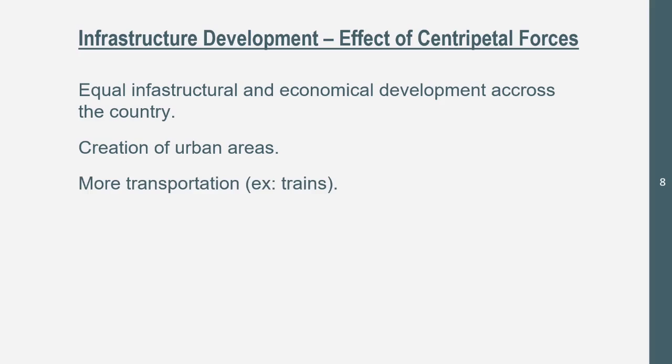We can also see more transportation. So you don't have to walk everywhere. Trains are a huge part of infrastructure development. In India, there's a past FRQ on, I think, an effect of centripetal force. The railroad in India is such a big thing right now because of infrastructure development. It's centripetal forces, the common religion, the common culture, the common language, all of that can lead to more transportation. You can also see more job opportunities. I mean, people gotta work in those urban areas.